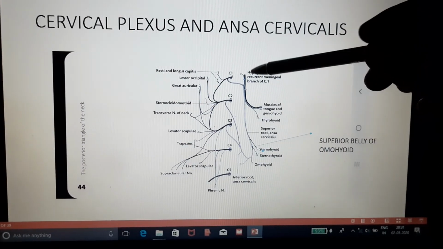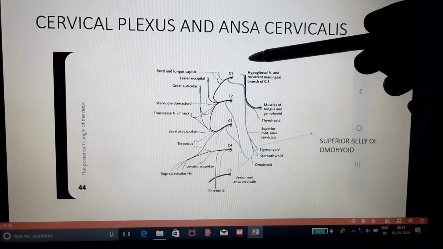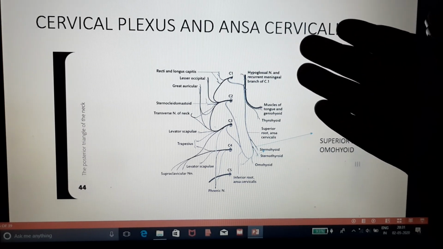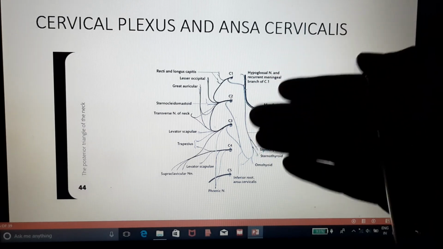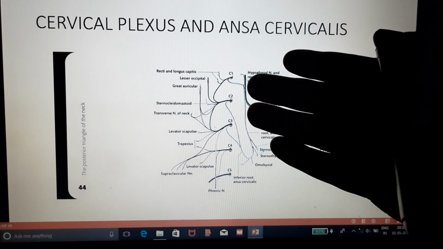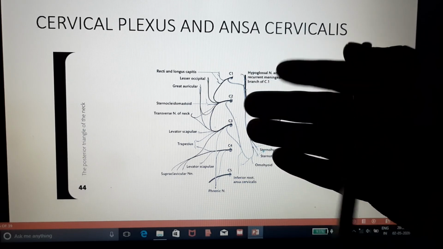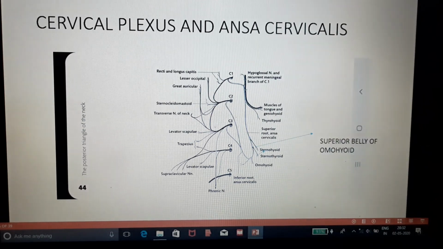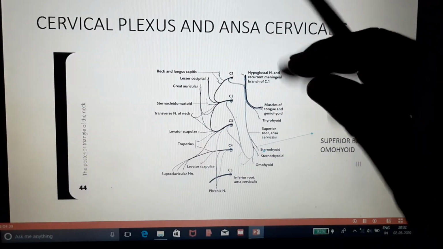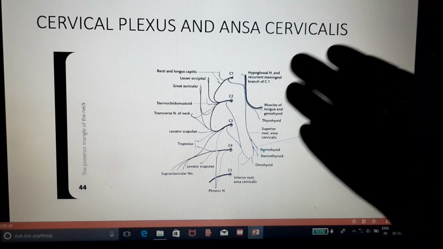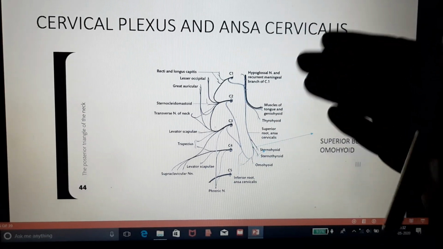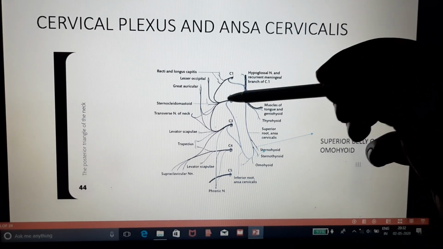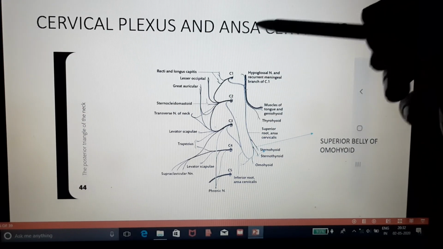This cervical plexus is continuous with the brachial plexus, and it lies anterior to the scalenus medius muscle, and it is covered by prevertebral fascia. Just anterior to the prevertebral fascia there is carotid sheath, and just above the carotid sheath sternocleidomastoid muscle is there. Means if you want to see this plexus, first you have to remove the sternocleidomastoid, then carotid sheath will come. We have to retract this, and we have to remove the prevertebral fascia. Then you can see all these plexus in the upper part.